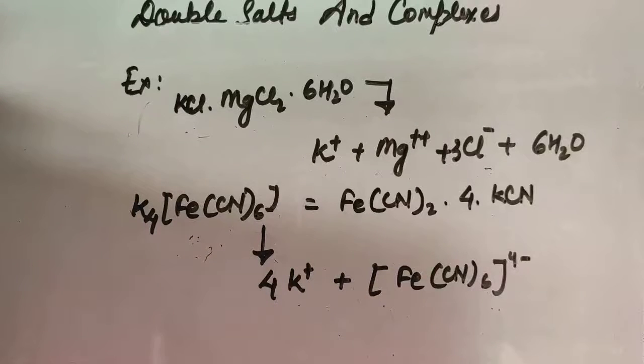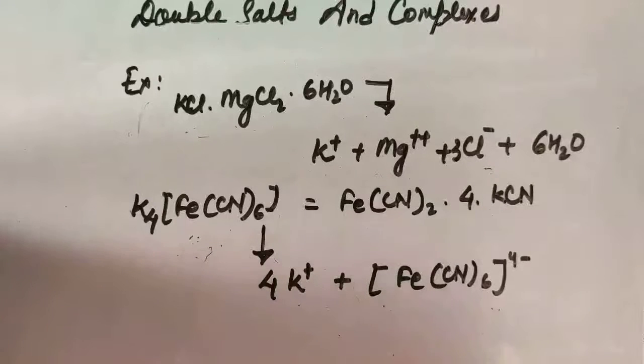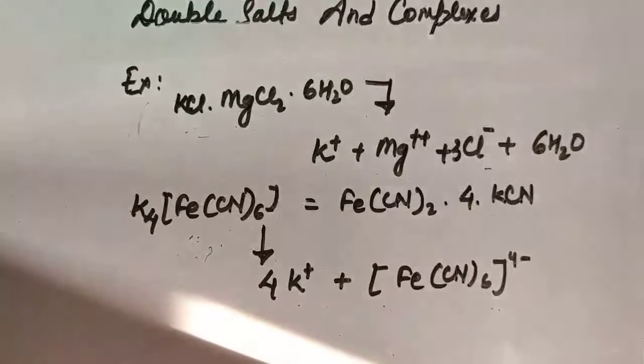In the coordination compound, the metal ion satisfies two types of valency called primary valency and secondary valency, about which I will explain in my next video. The double salt loses its identity in the solution, and as explained, the coordination compound retains its identity in the solution.